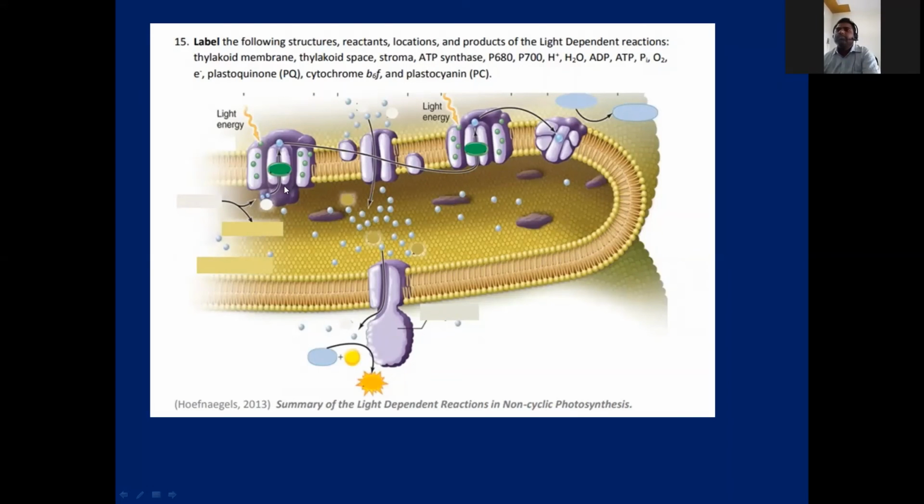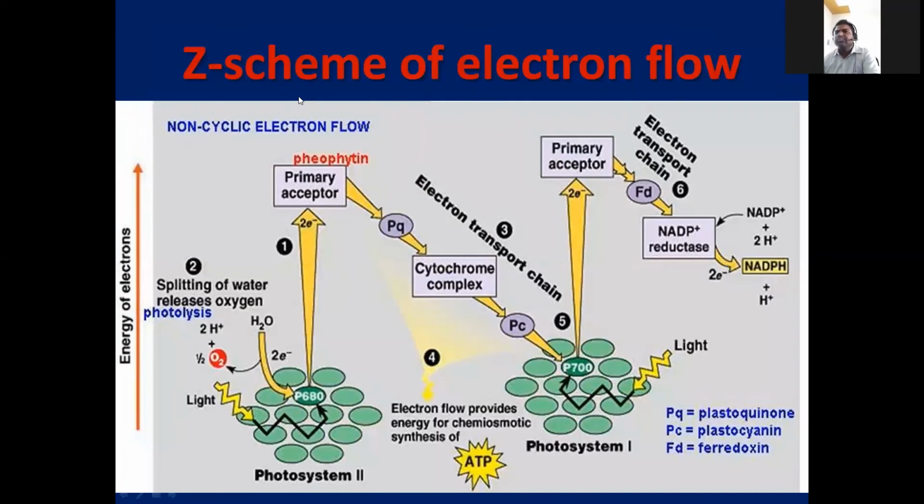And the protons in the lumen of the thylakoid have to move from high concentration to low concentration. The proton gradient is there. According to the proton gradient, they move through ATPase and ATP is synthesized in the thylakoid. If you see the Z scheme of electron flow in the light reaction, here is photosystem 2 and here photosystem 1.